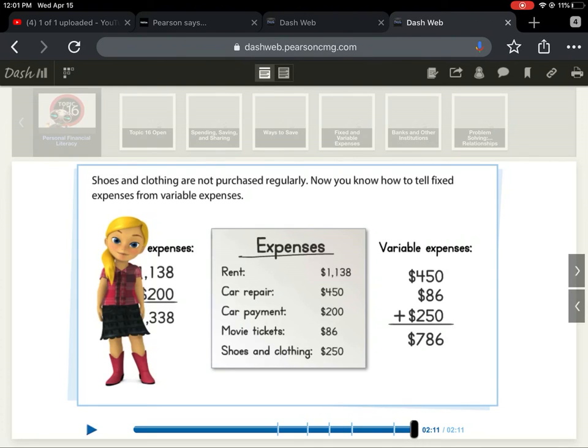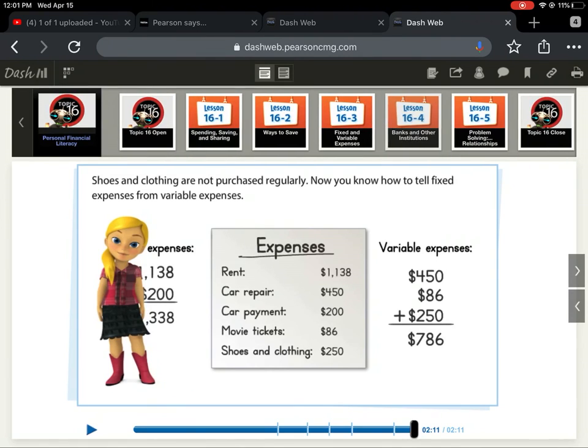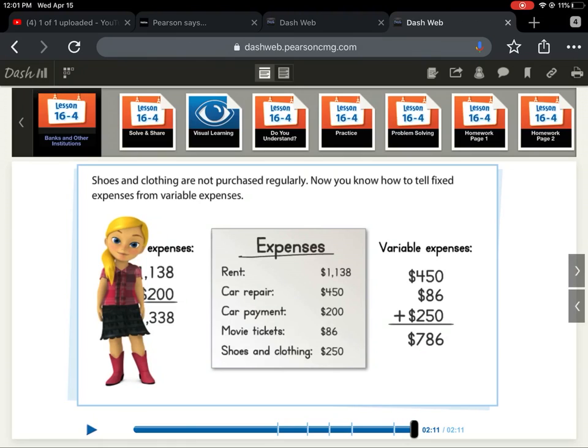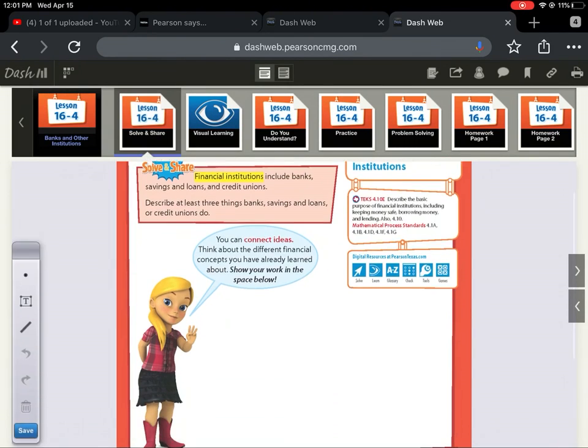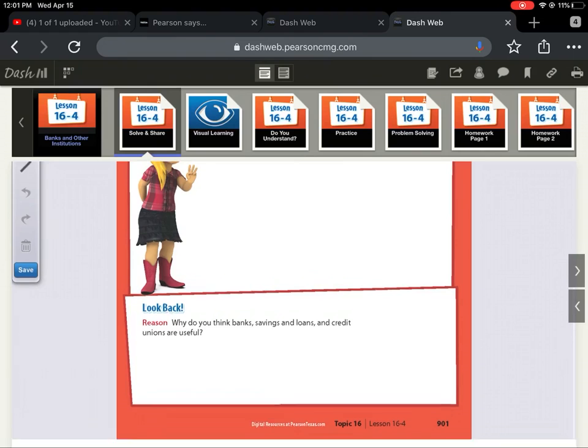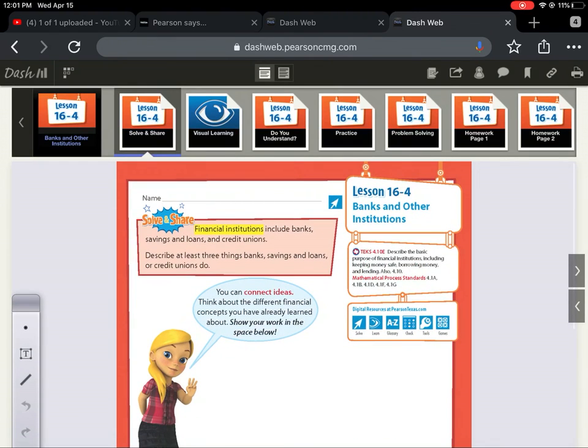We are going to continue with our next lesson, which will be 16-4. This one is going to be talking about the bank and other institutions. So we're going to go ahead and get started here. We are on 16-4, and that will be on page 901.